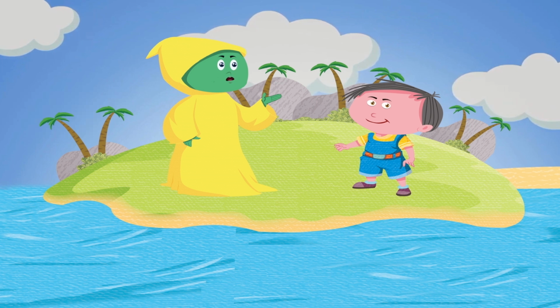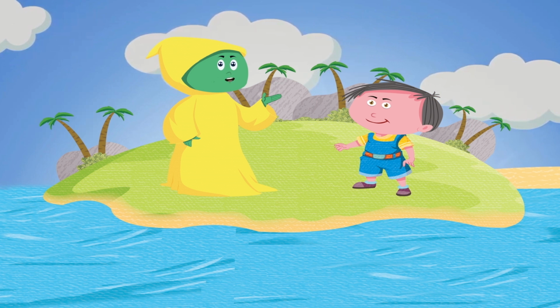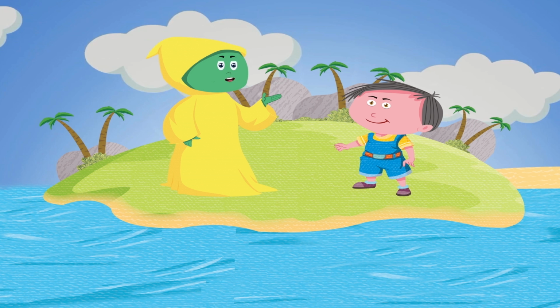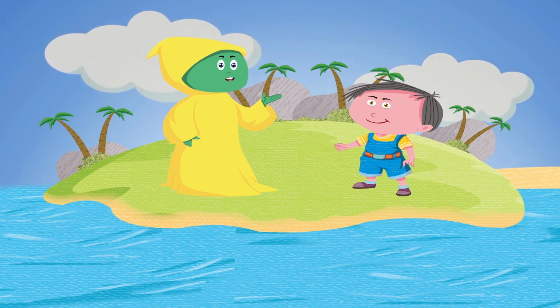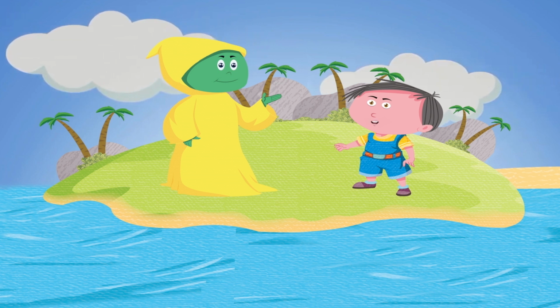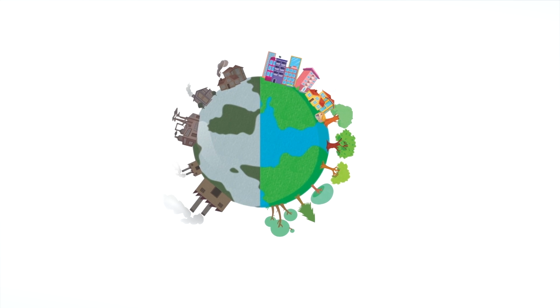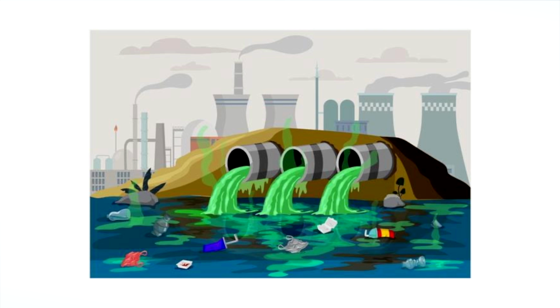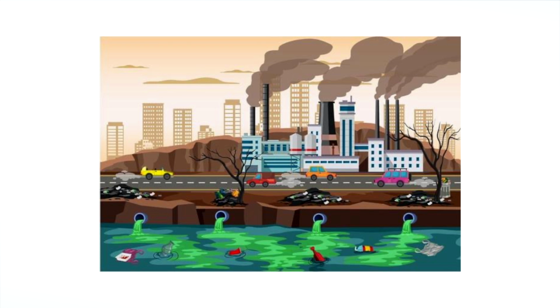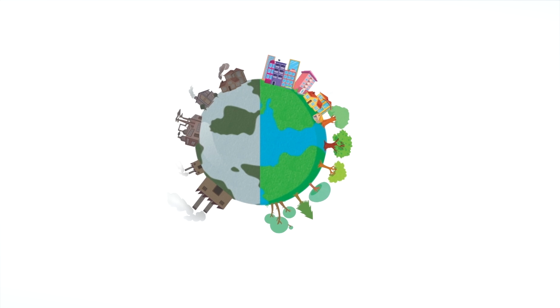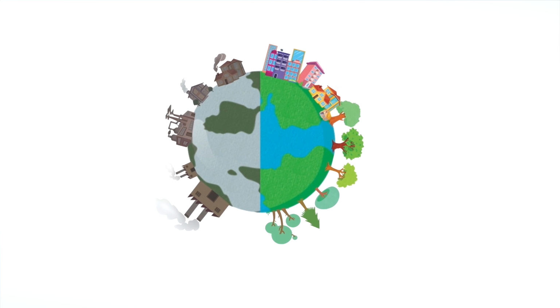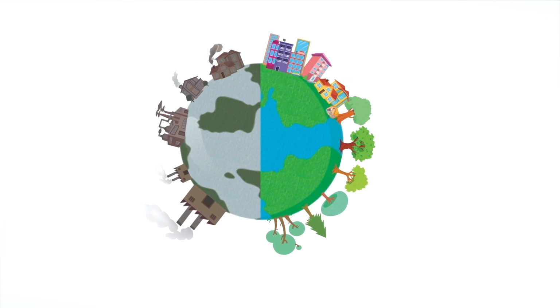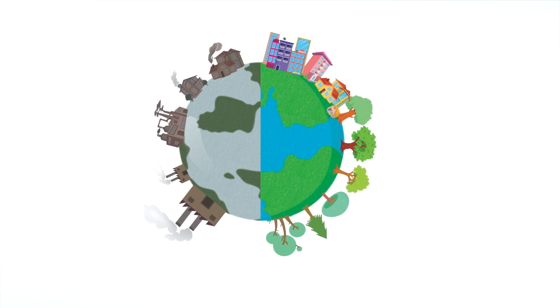Your earth is very beautiful and green, but why has it lost its beauty in some places? Earth is not as beautiful as before because of humans. Cutting down trees, throwing garbage in water bodies, and emitting smoke from factories and vehicles caused pollution of the air and water. Because of this pollution, the earth is becoming dirty, and animals and plants are dying.